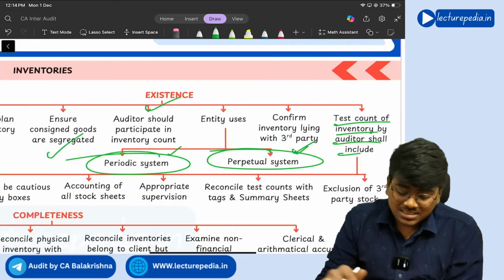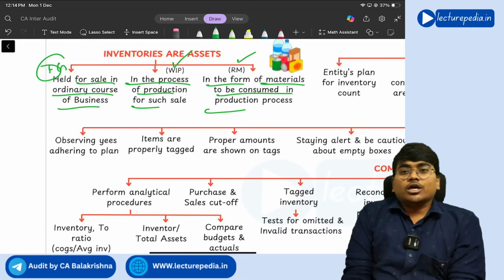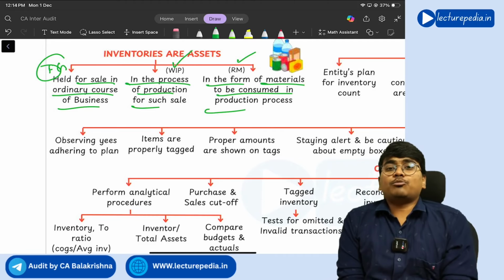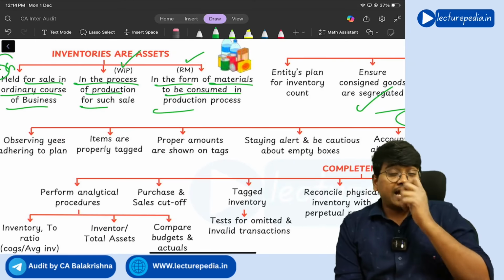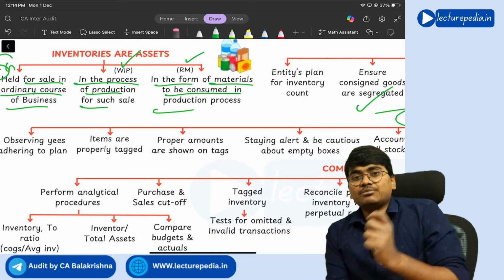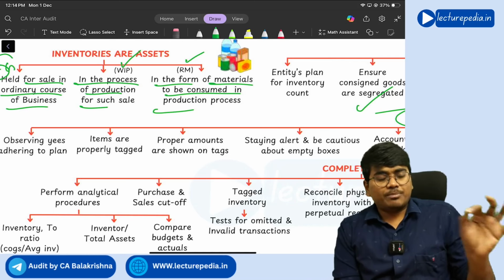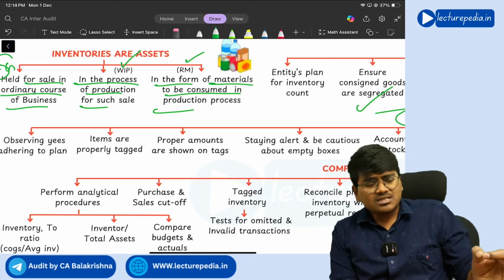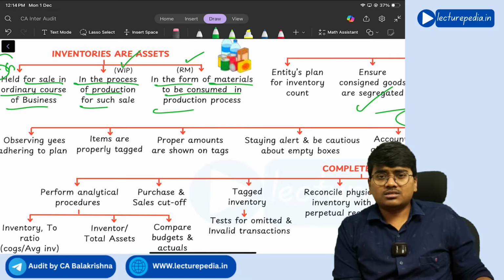So during such a test count, what points need to be considered by the auditor? You need to observe whether employees are properly adhering to and following the plan that has been given, and whether items are properly tagged. For each and every inventory item, there will be a tagging that will be done. Further, to tag the price of inventory, basically a QR code will be there on that tag.